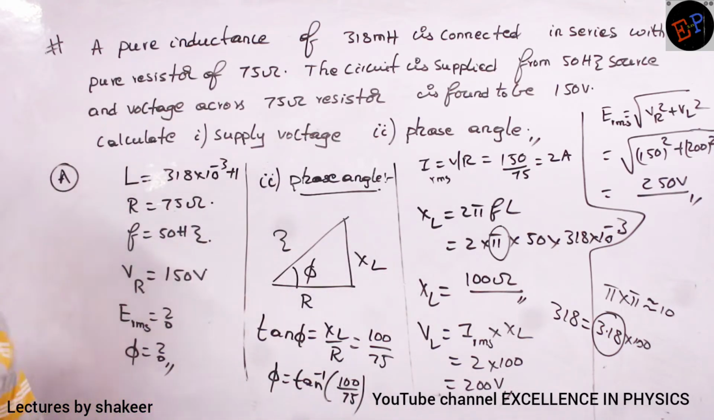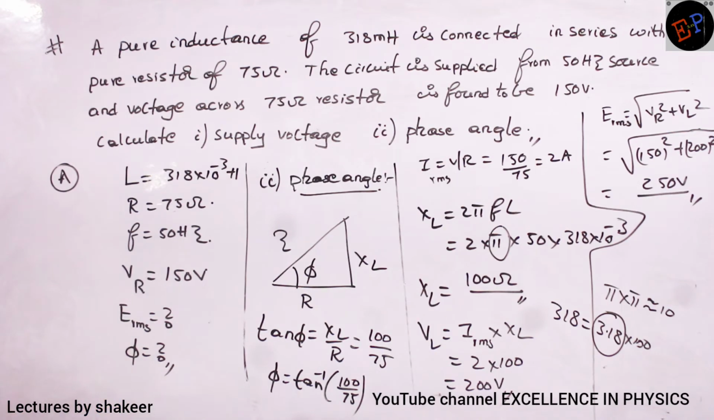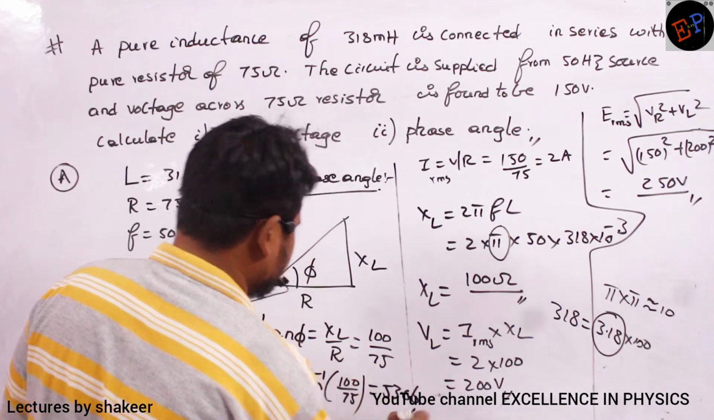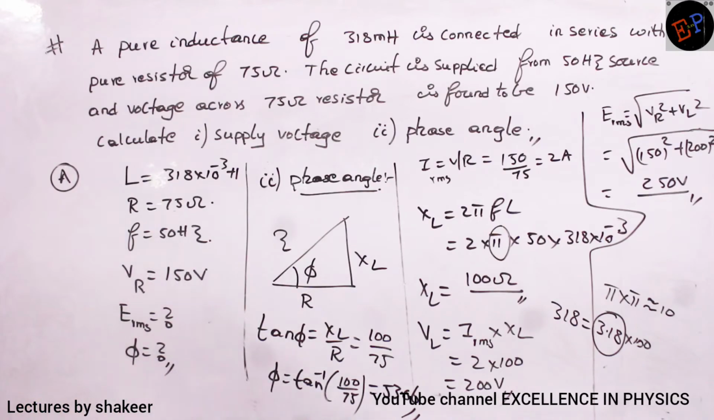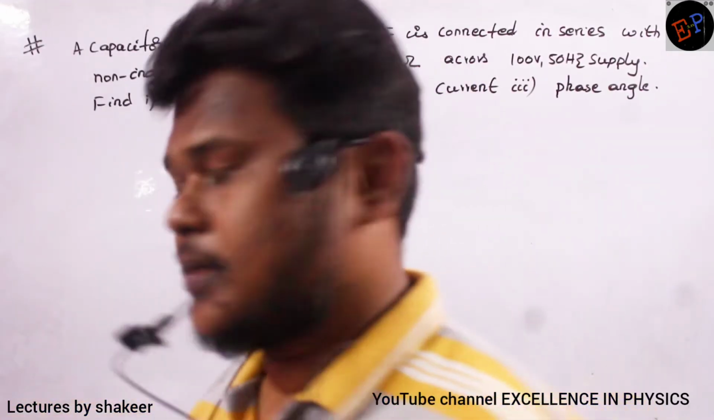So 100 by 75 is greater than 1. So definitely angle will be greater than 45. So the answer which you will get is 53.06. That is the phase angle. Okay? That's it.